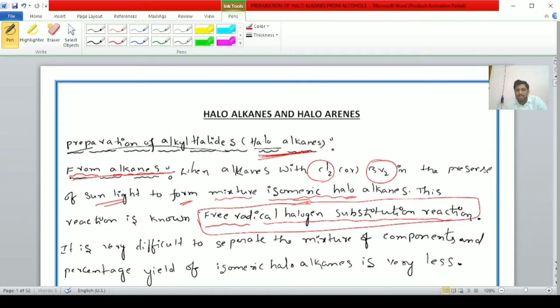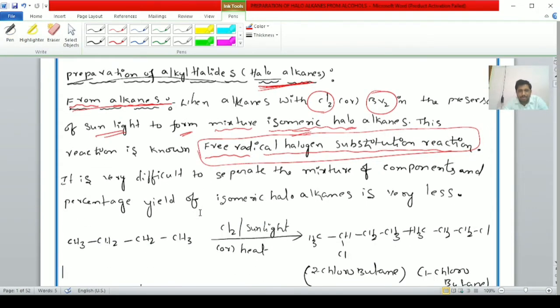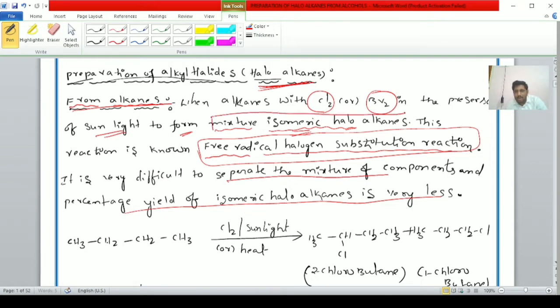In this free radical halogen substitution reaction, students, it is very difficult to separate the mixture of components, and the percentage yield of isomeric haloalkanes will be very low. The mixture of isomeric haloalkanes is very difficult to separate, and the percentage yield is also very low.